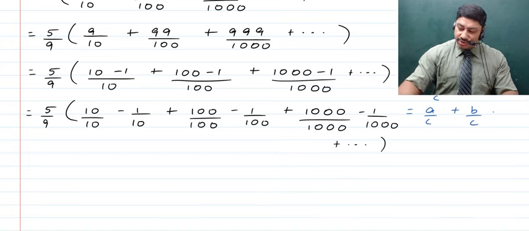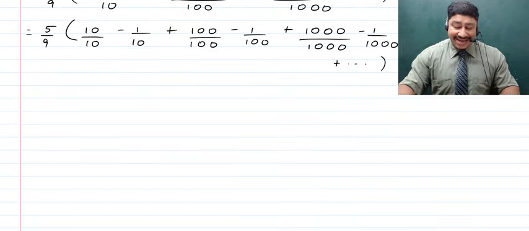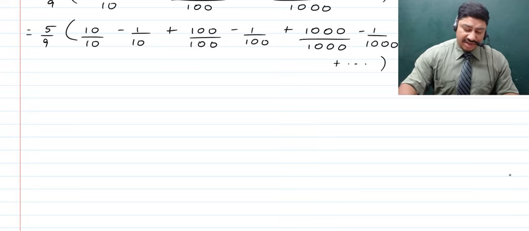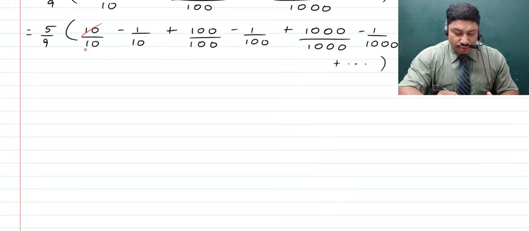Now next, children, what we can do is we get to see here that there is now some simplification that we can do so that we can get simpler things. Now 1 power of 10 from the numerator and from the denominator can be cancelled off in the first term.